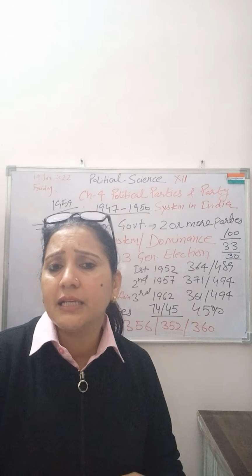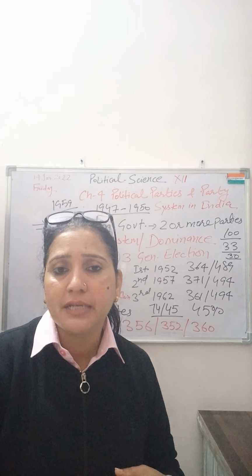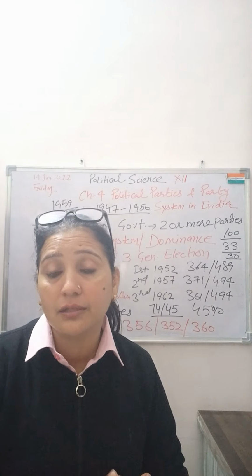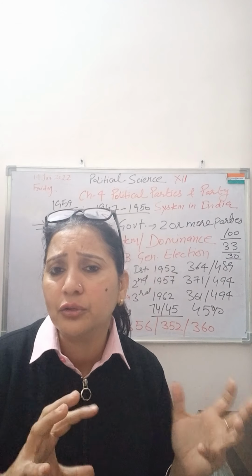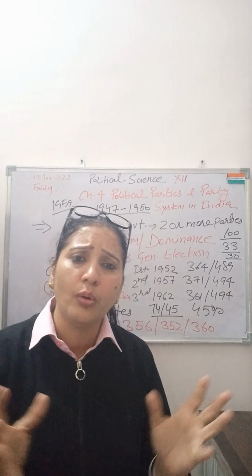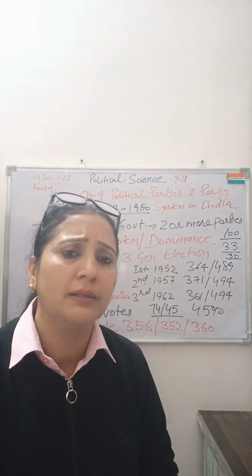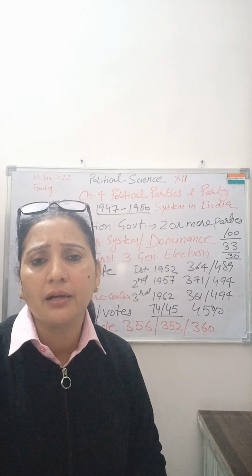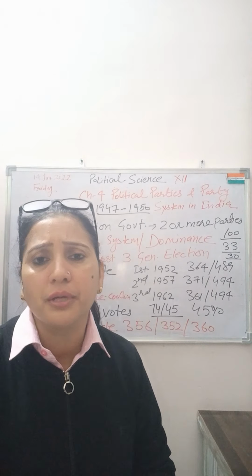If you see the elite section of the society like Jawaharlal Nehru, the richer section, rich people, the educated class, the middle class like Lal Bahadur Shastri, female, upper caste, lower caste, Hindu, Muslim, different religions, all are part of this Congress party. So the opposition does not have an issue. That's why they are not able to unite themselves against this Congress.